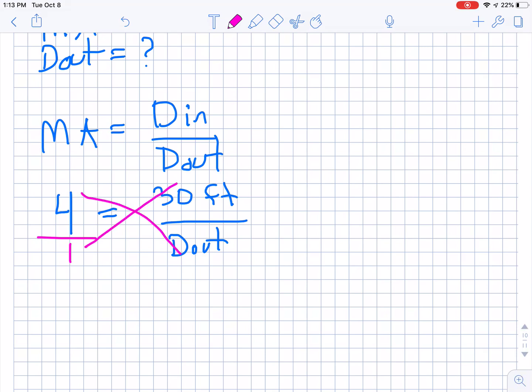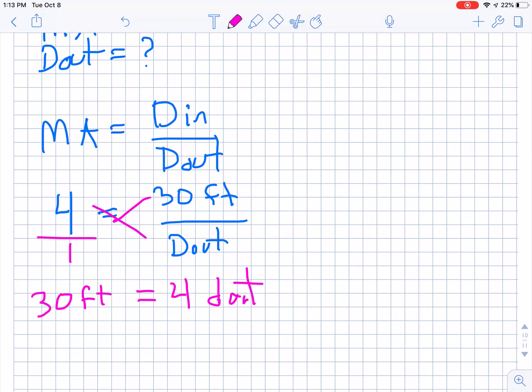It does not matter the order that you do this. So let's just pick a side. I'm going to do this 30 first. So 30 feet times 1, of course, is 30 feet. Don't forget to bring your units. And then we do equals. Now let's do the other side. 4 times Dout is 4 Dout. Okay? Now this is starting to look like a pretty simple equation to solve.